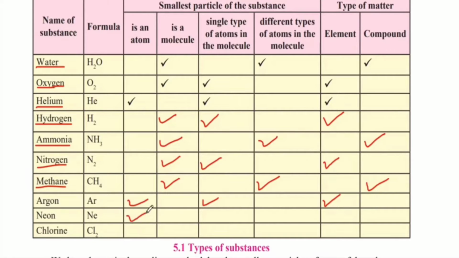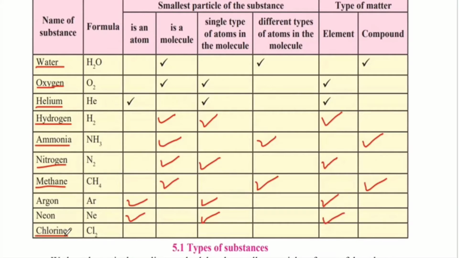Therefore, it is an atom with a single type of atom in the molecule and it is also an example of an element. The last one is chlorine. Chlorine is denoted by Cl and it is two atoms of chlorine combined together. So it is a molecule and it has a single type of atom in the molecule. And this is an example of an element.